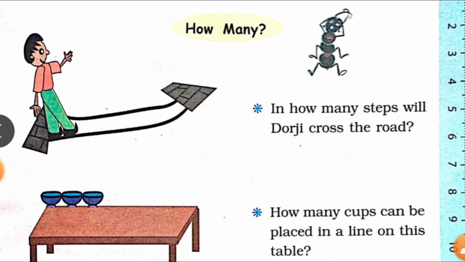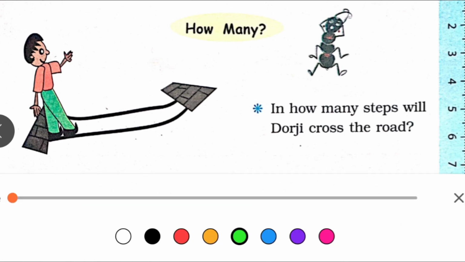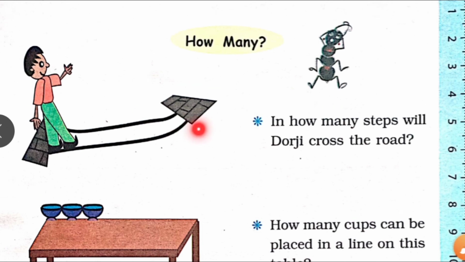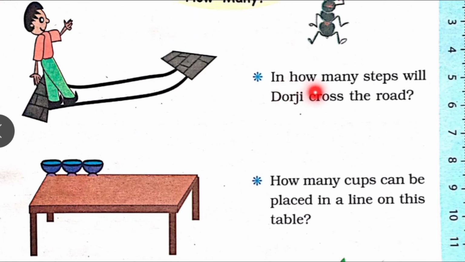In how many steps will Darji cross the road? Okay, so let's guess. This is first step. Now second step, third step, fourth step and fifth step. So total 5 steps. Total 5 steps will Darji cross the road.